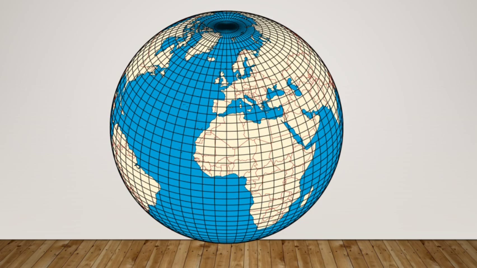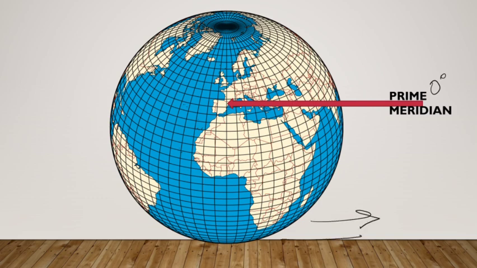If we move away from the prime meridian towards the east or the west, now look carefully, this is the prime meridian which is marked as 0 degree. So, when we move towards the east direction, we will mark them as 1 degree, 2 degree, 3 degree and so on. The same will be done towards the west direction.